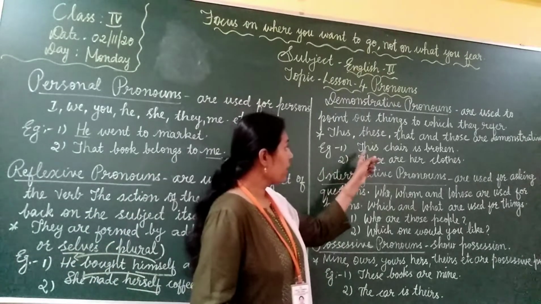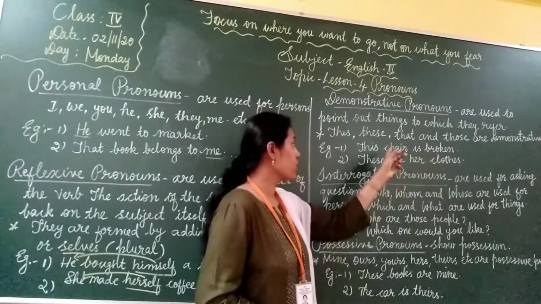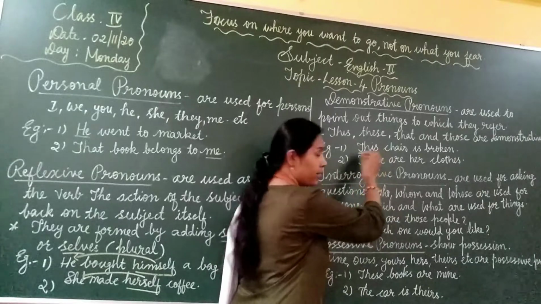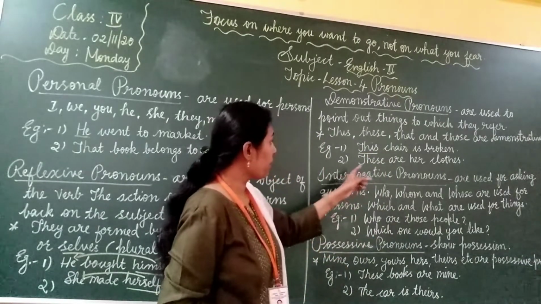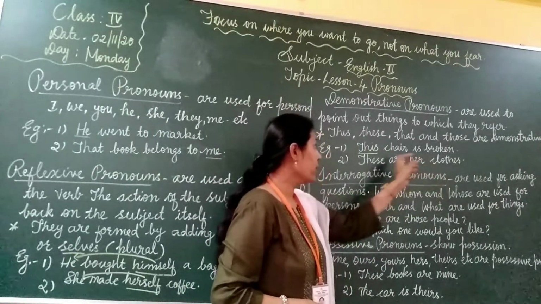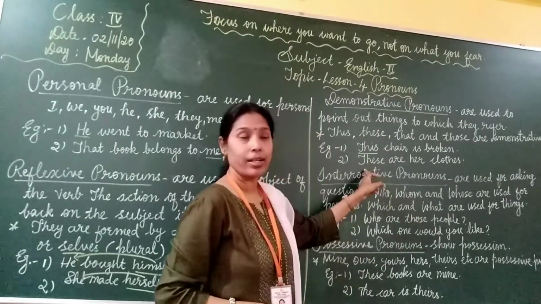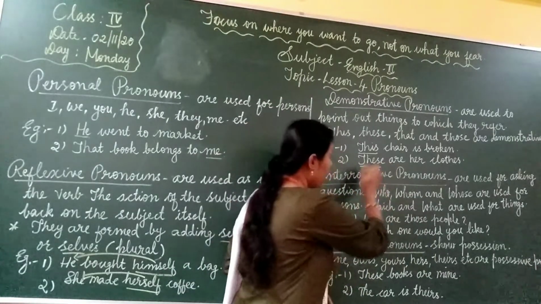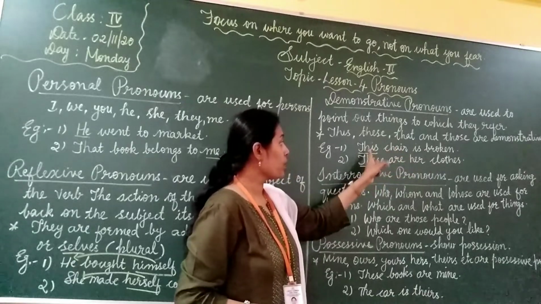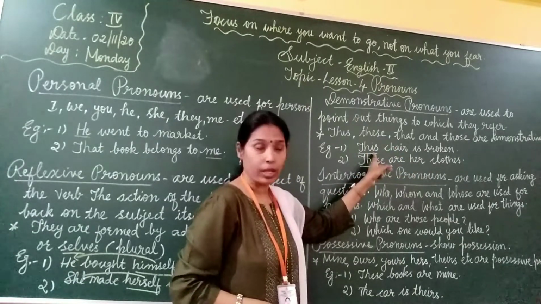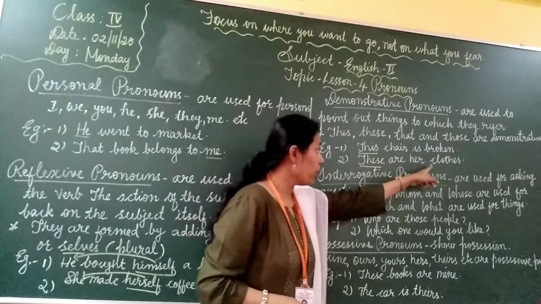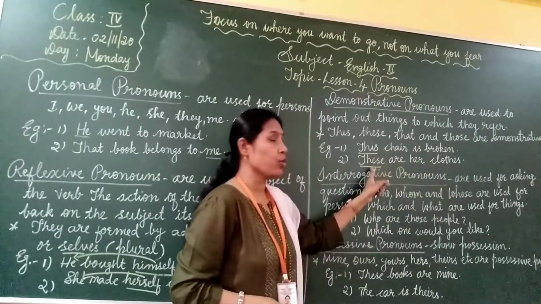For example, this chair is broken. Chair is singular, right? So, what is the demonstrative pronoun here? This. Okay? Next example, these are her clothes. Clothes plural, right? So, what is the demonstrative pronoun here? These. If the subject is singular, we will use the singular demonstrative pronoun, this, if it is near to us. If it is plural, we will use the plural demonstrative pronoun.